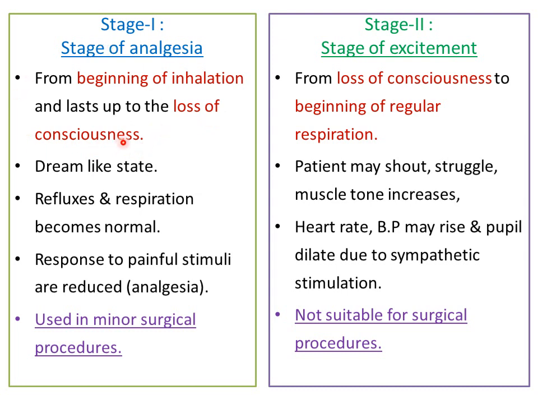What happens in this stage is that the person exhibits a dreamlike state, the reflexes and respiration remain normal, and the response to painful stimuli is reduced. It produces analgesia, and the name of this stage is the stage of analgesia. The painful stimuli are reduced and it produces an analgesic effect.